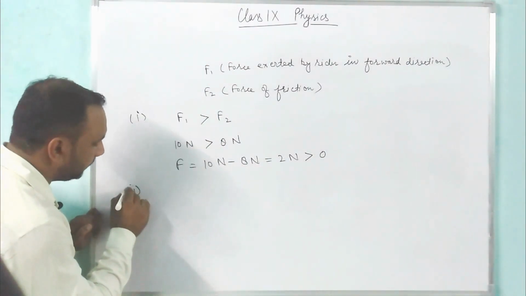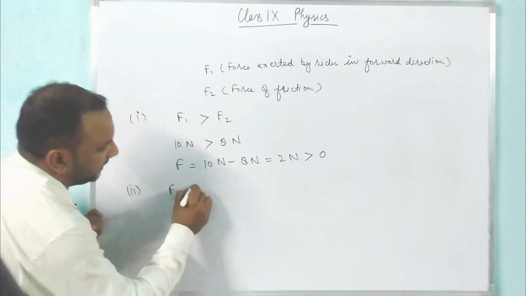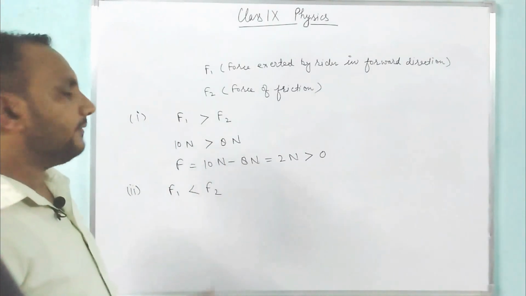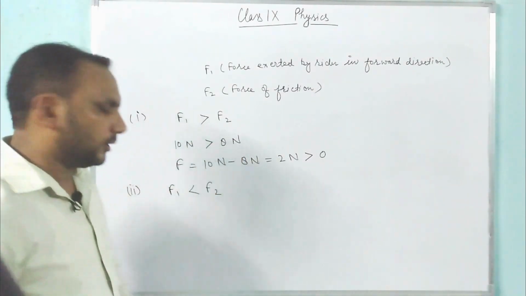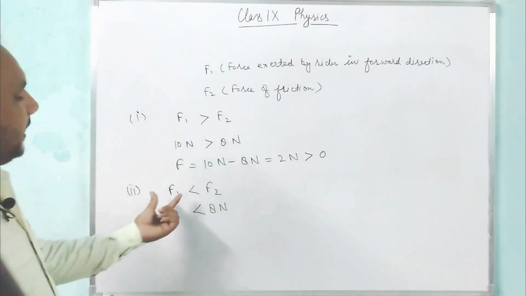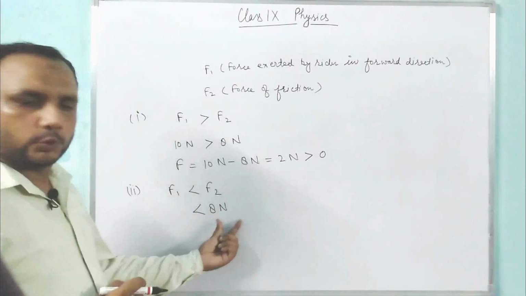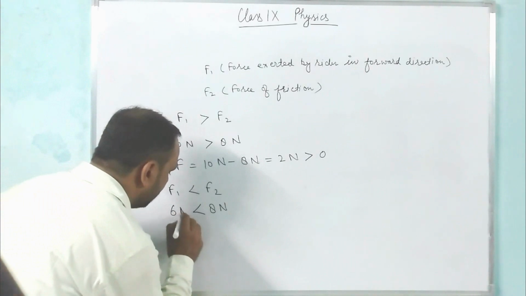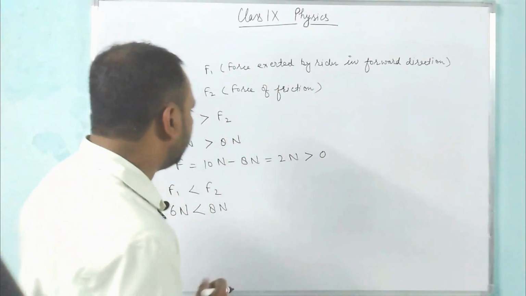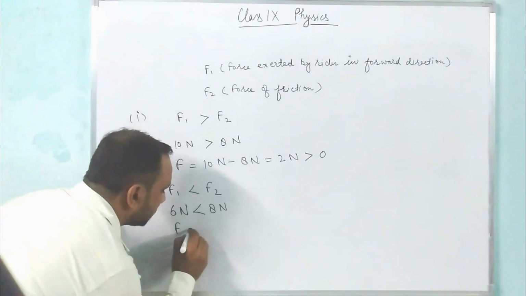Second condition: F1 is less than F2. As we have assumed that F2 is 8 Newton and F1 is less than F2, F1 may be 6 Newton, 5 Newton or 4 Newton. Then what would be the resultant force?